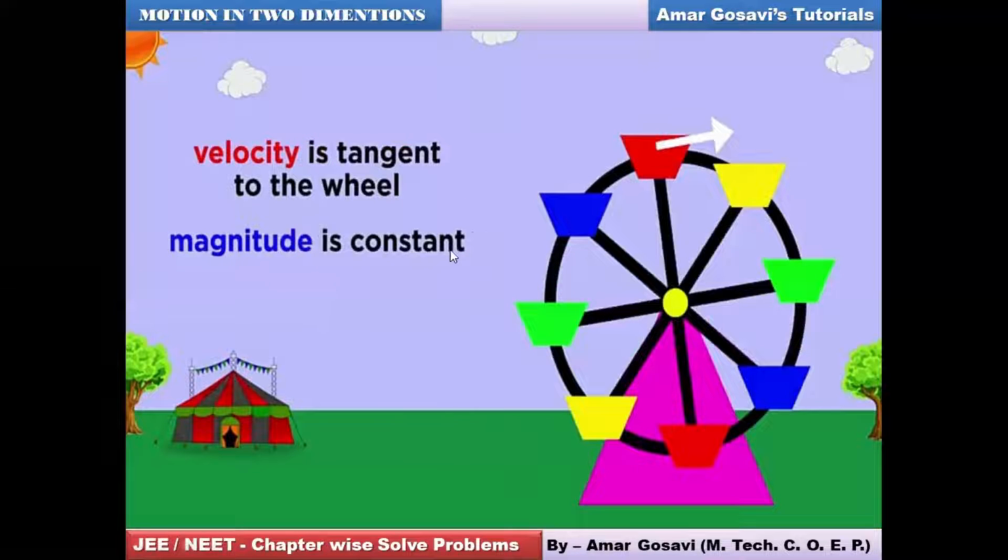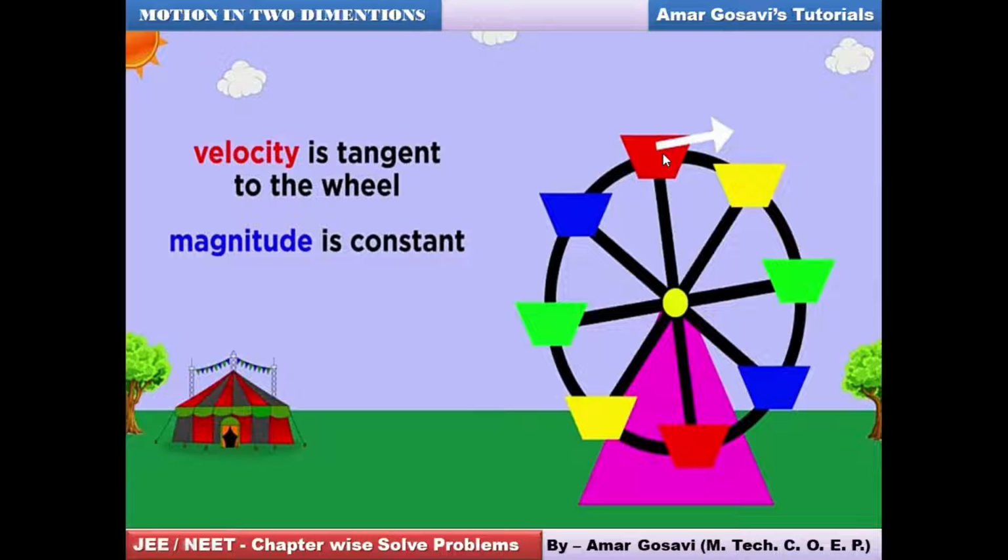When I'm saying tangential speed, say I want the direction of tangential speed at this point, I will draw a tangent to that point on the circle. So this is the direction of the tangential speed. And I'm saying speed, not velocity. The velocity is tangent, but the magnitude of the velocity will remain constant.